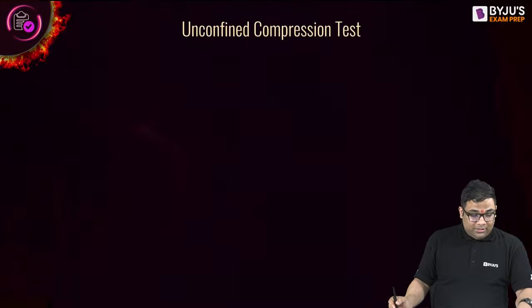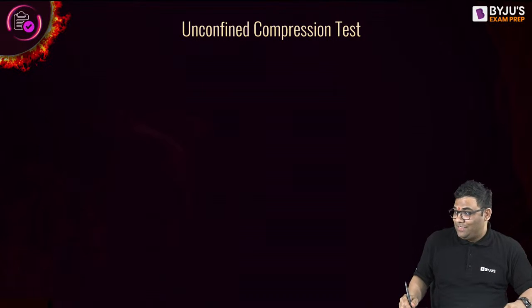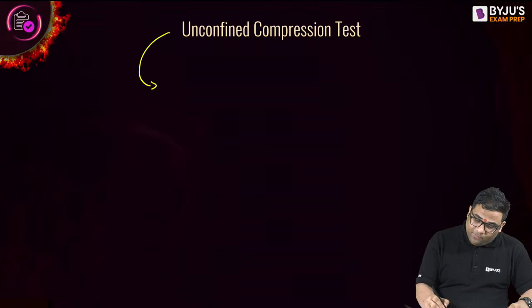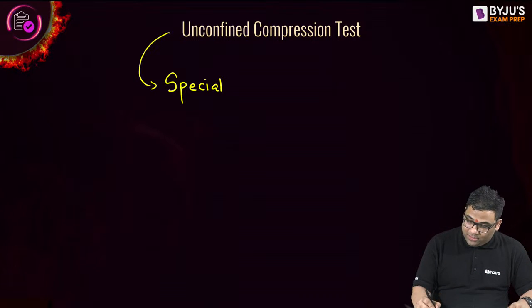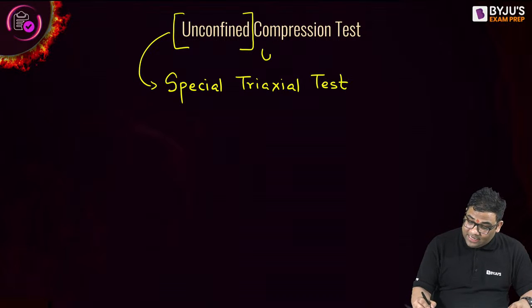Let us go to the next type of test, unconfined compression test. Unconfined compression test is a special triaxial test. What is so special about it? It is unconfined, under undrained conditions.